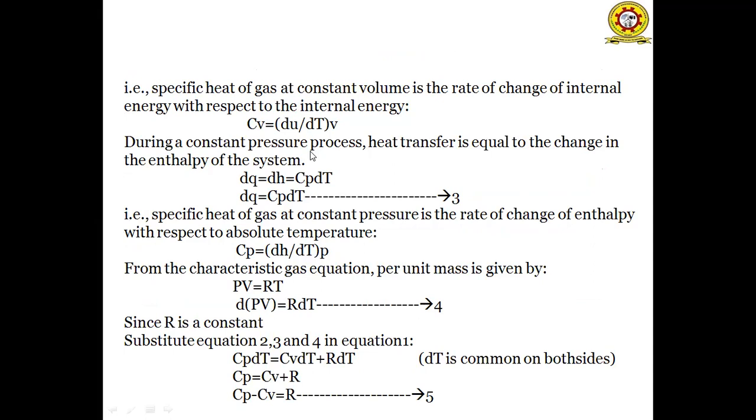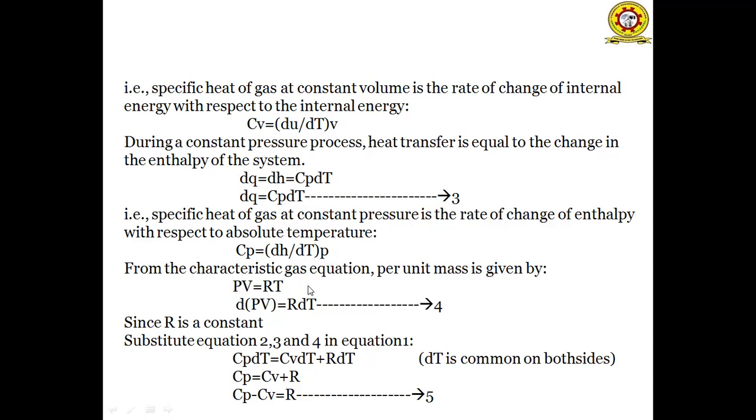During a constant pressure process, from equation 1, heat transfer is equal to change in enthalpy. So dq is equal to dH is equal to Cp dT. This is the third equation. That is, the specific heat of a gas at constant pressure is the rate of change of enthalpy with respect to absolute temperature. So equation 3 can be represented as Cp is equal to dH by dT at constant pressure P.